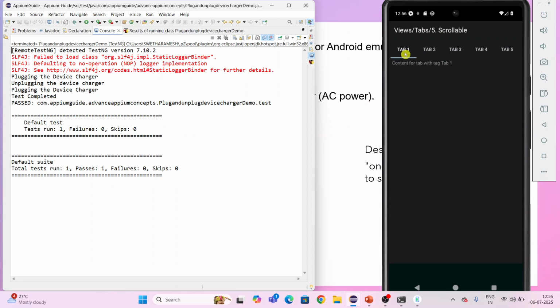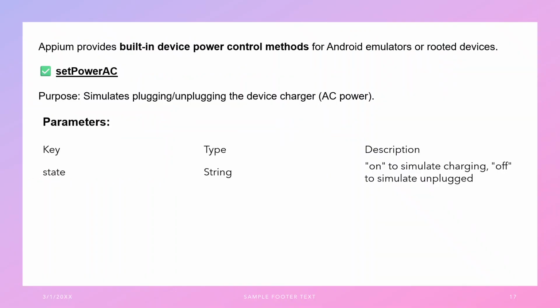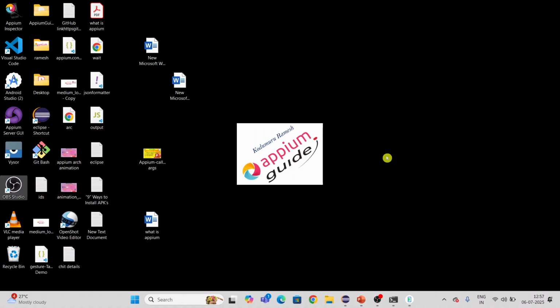When my app is in between some process, I am connecting and disconnecting the mobile charger. To simulate this, I can use the command method called set power AC, and this set power AC is a built-in method in Appium. You can use this method for an Android emulator and rooted device. This is how we can simulate plugging and unplugging the device charger.